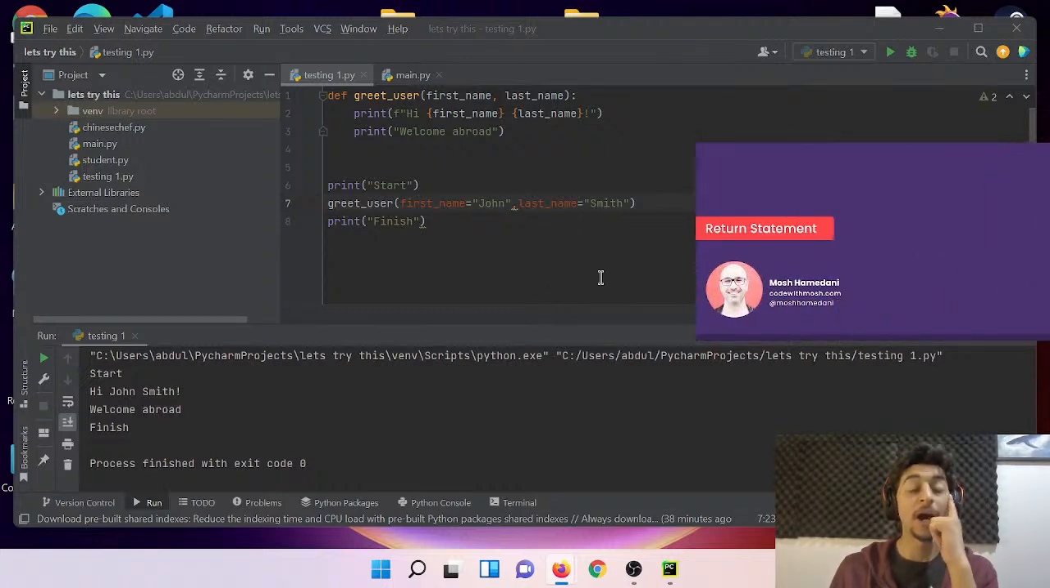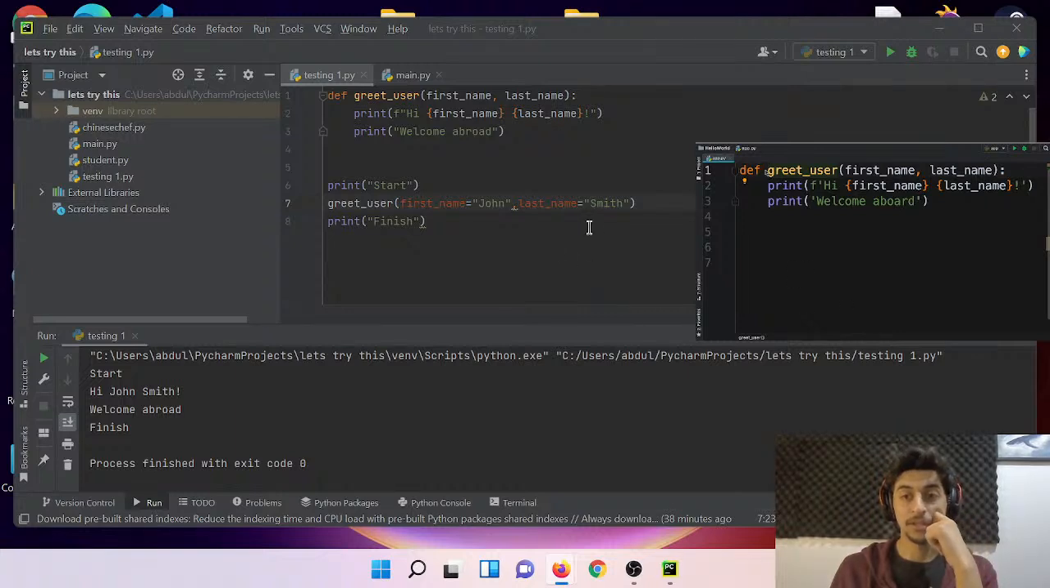Return statement. So far, you have learned how to create functions and send them information using their parameters. In this tutorial, I'm going to show you how to create functions that return values. This is particularly useful if you're doing some kind of calculation.